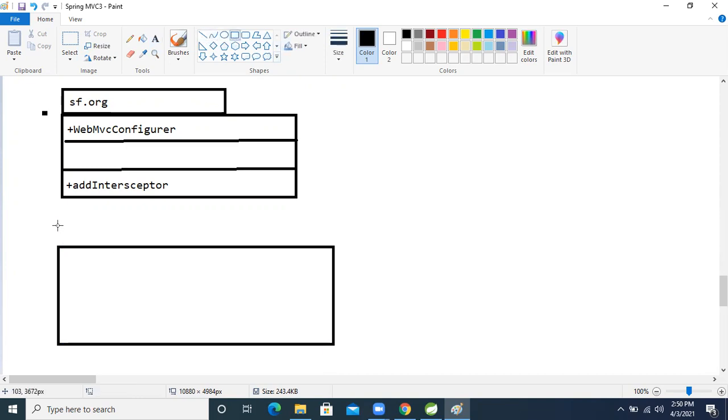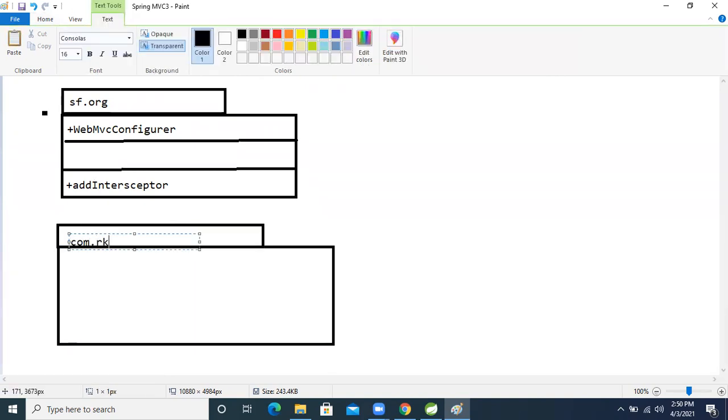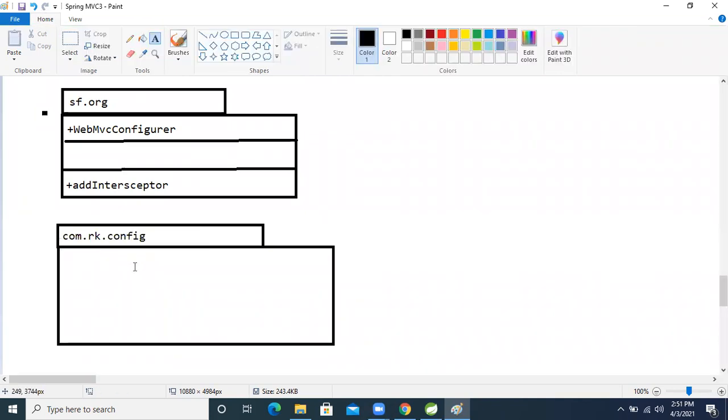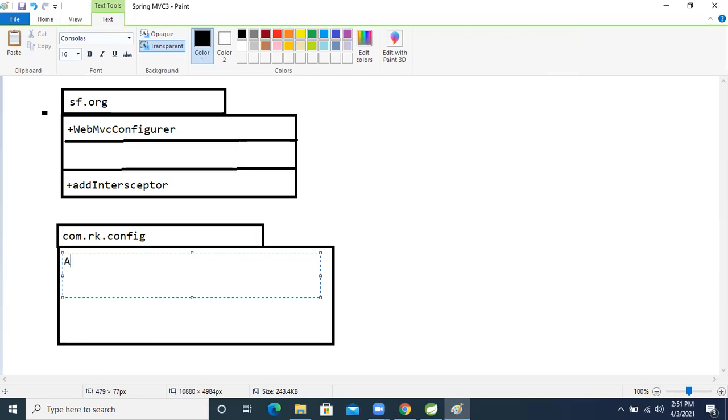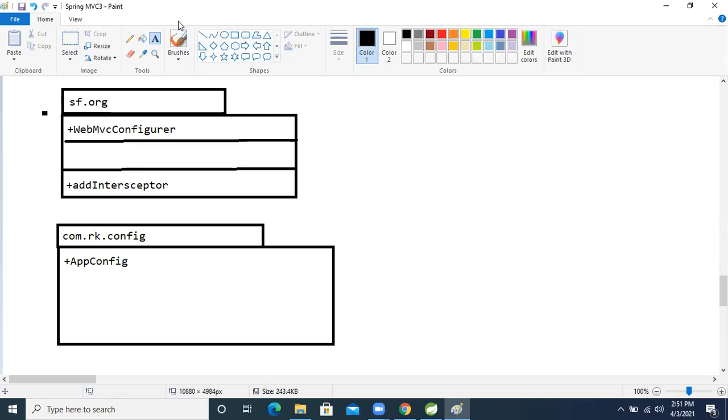Come here, I will show that. We already have com.rk dot config class, where we are writing the prefix and the suffix of the internal resource view resolver. Let's see that. The class name I gave is app config, already. Inside that we will implement this interface.